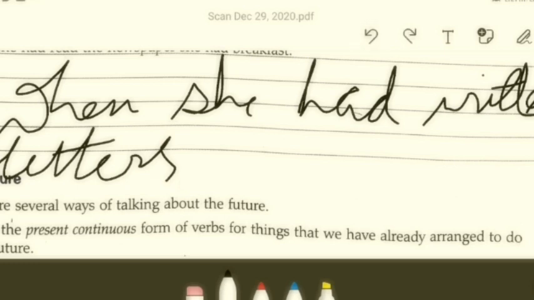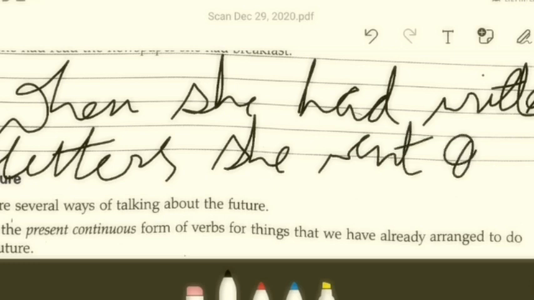When she had written letters, then what is it going to be? She went out. Okay, so how is it? When she had written letters, she went out is what it is. It's very simple, I guess, and you already have an idea of how you're going to do it. So do the rest on your own.